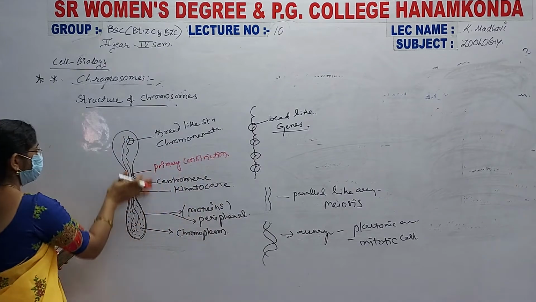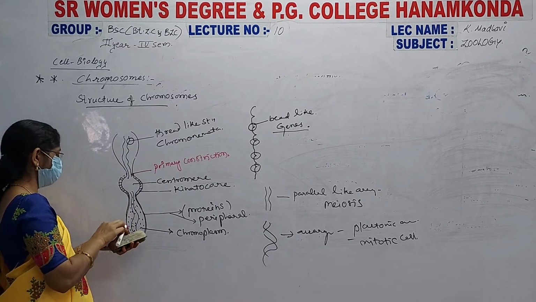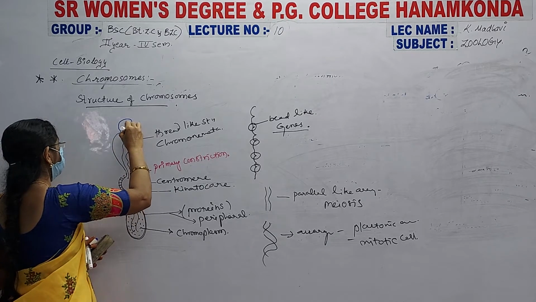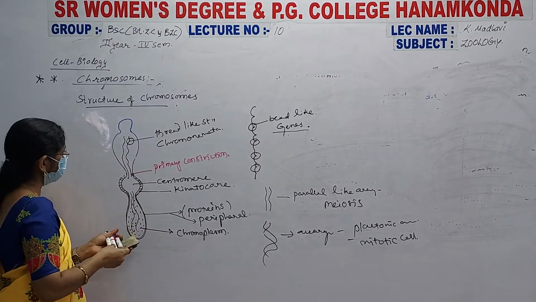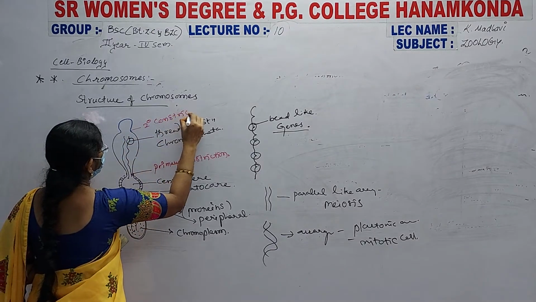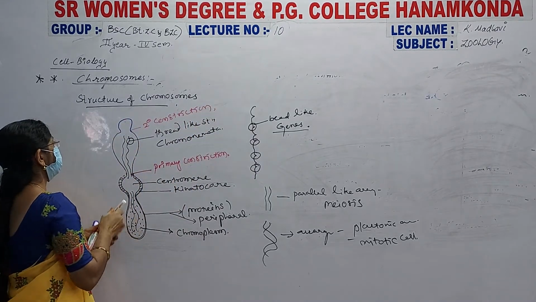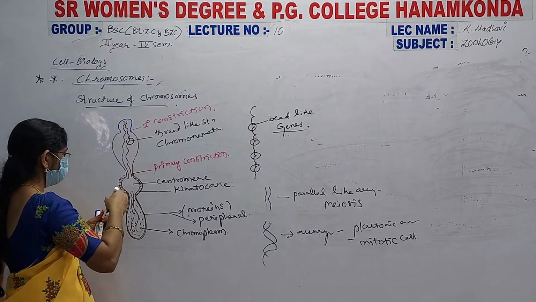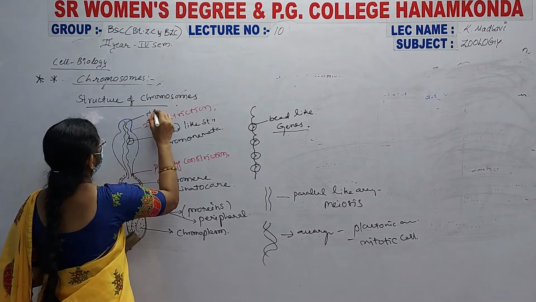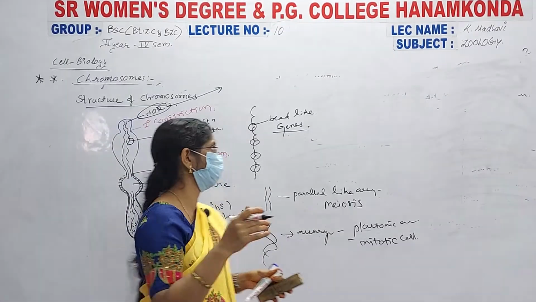And where the upper arm slowly forms, at the end of the arm another small bulge-like structure is formed. This is known as the secondary constriction. Next, the continuous chromonemata inside is present with the NOR. The secondary constriction consists of the NOR. NOR means nucleolar organizing region.